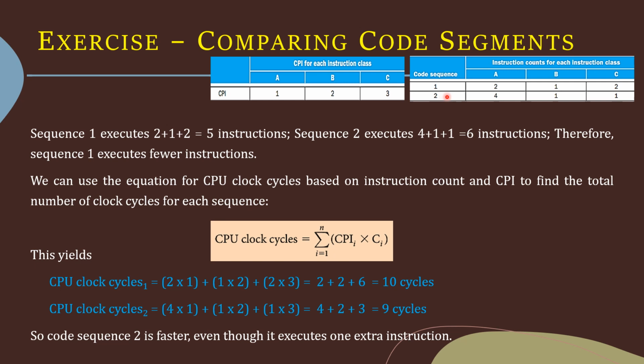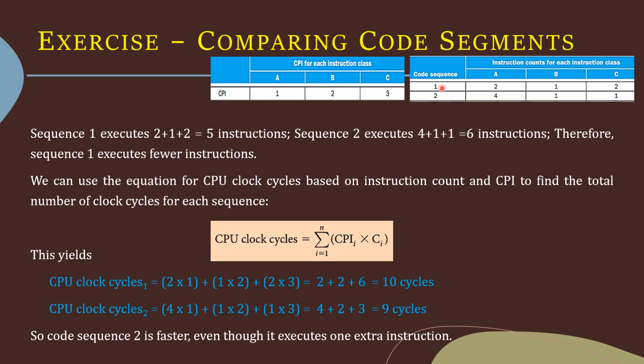Sequence 2 executes 1 instruction more compared to sequence 1. Okay. Now let's find out the CPU clock cycles based on the instruction count and the CPI. The equation is CPU clock cycles is equal to the sum of CPI into C. CPI is the clock cycles per instruction and C is the instruction count.